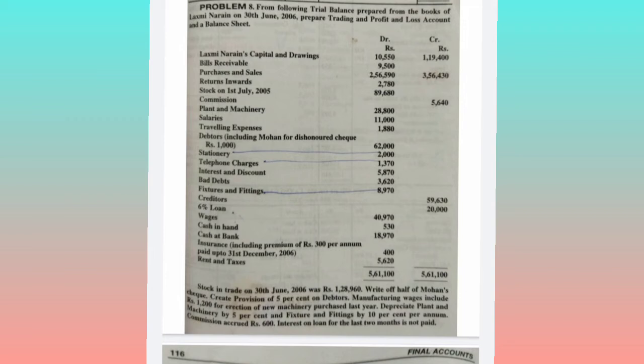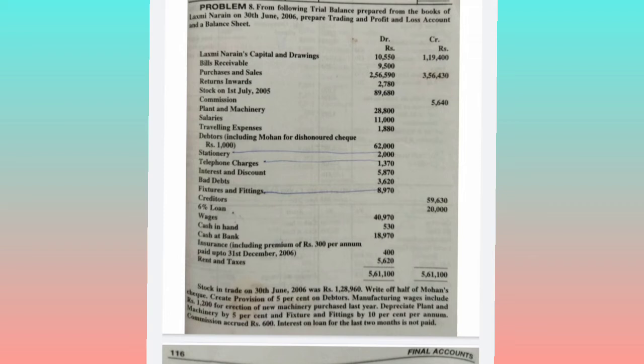We will get the net profit again. So what will we do with this net profit? We will take this net profit on the liability side of the balance sheet. So anyhow, this 1200 will be included in the net profit.